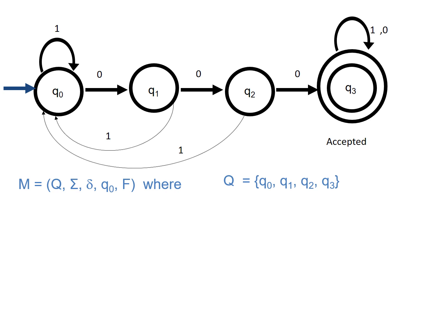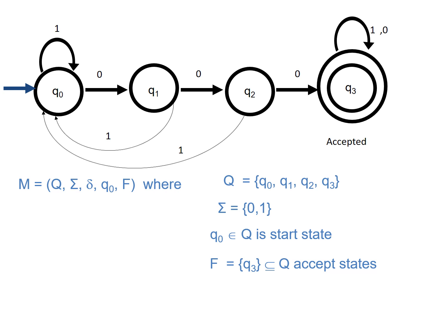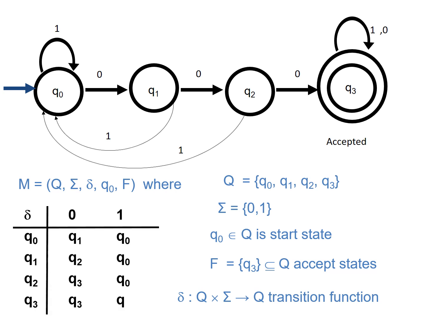So what is Q here? Q has q naught, q1, q2, q3. Then sigma is 0, 1, and q naught belongs to Q as the start state. Then F is {q3}, a subset of capital Q. Then delta, Q cross sigma to Q, is the transition function, which is represented in a transition table. Look at that. As we said, the final state is represented by a star, q3 is starred, and the initial state is marked with an arrow. So this is one best example.